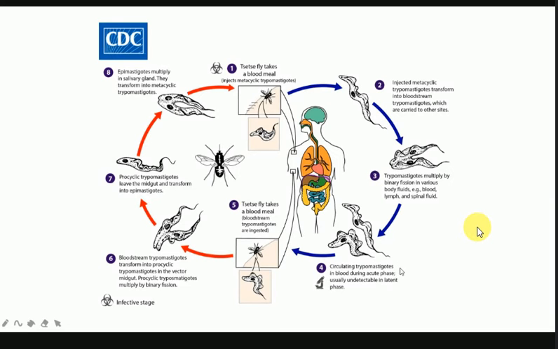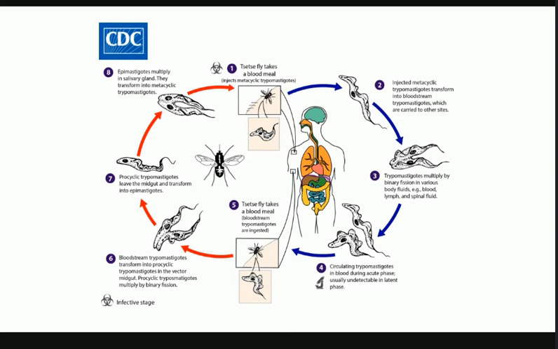And if the fly, which is the vector, takes blood from the infected person, it can ingest the trypomastigotes, and these trypomastigotes then transform into the epimastigotes, and then these epimastigotes can transform into the metacyclic trypomastigotes. All right, and then they can be injected back into humans.